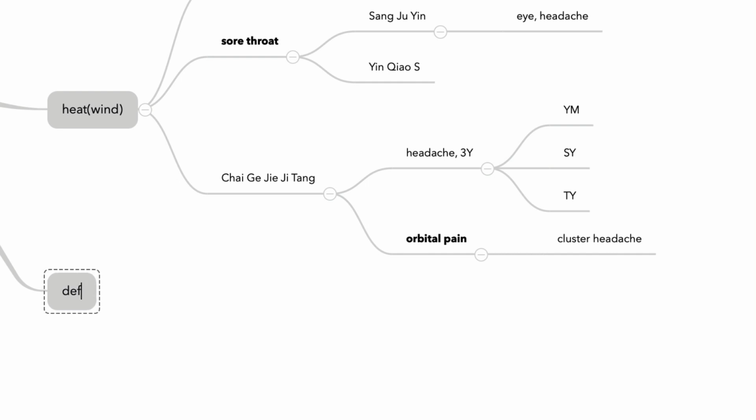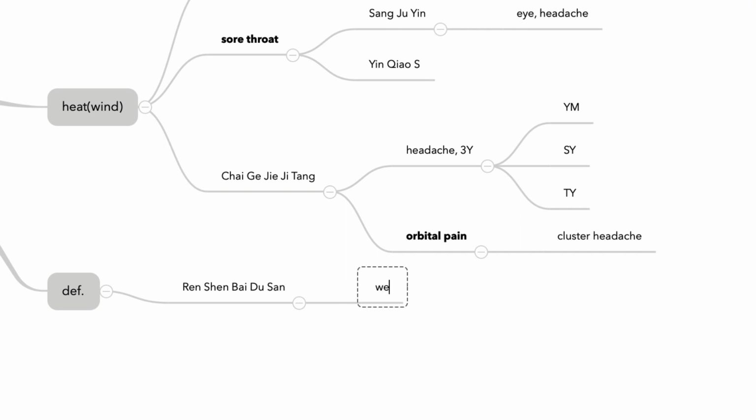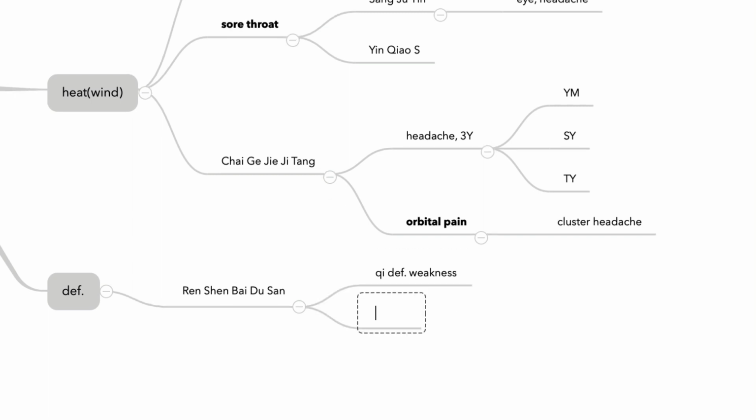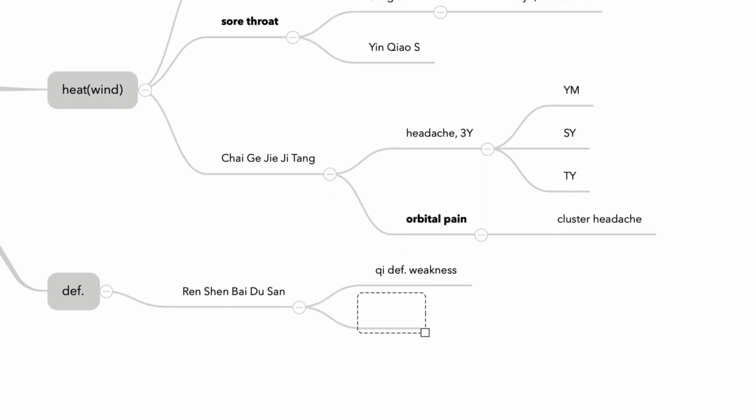Formula for deficiency. You know what this formula is? Ren Shen Bai Du San. So obviously, the question will give you something like weakness. Qi deficiency signs, weakness. Also, in terms of Ren Shen Bai Du San, you should remember the modification.